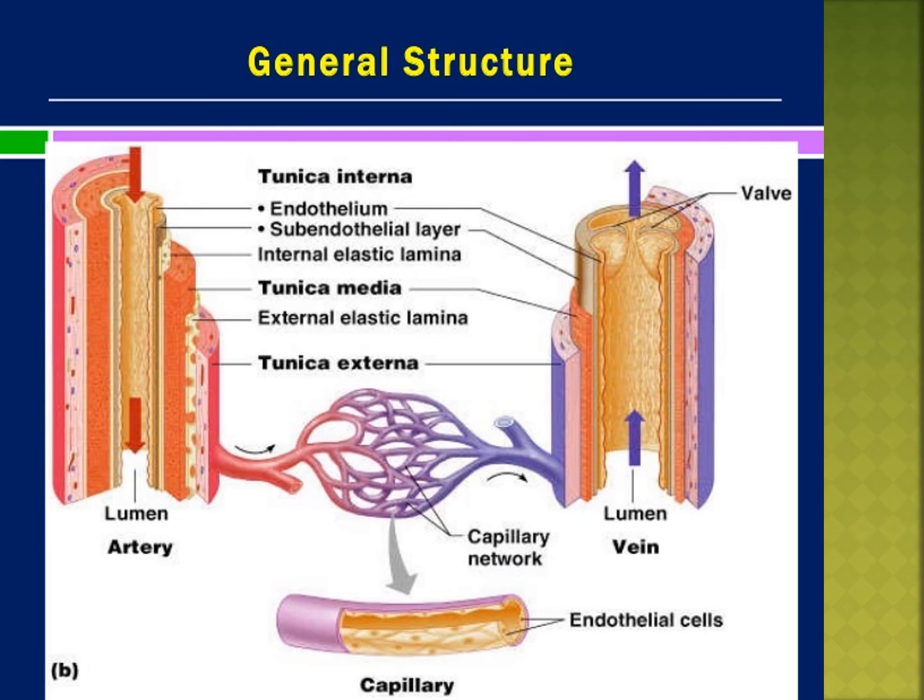The thin walls allow easy diffusion of oxygen, carbon dioxide, urea, and nutrients from the cells to the blood and vice versa. Blood is supplied to the body and collected from the body and given to the heart.